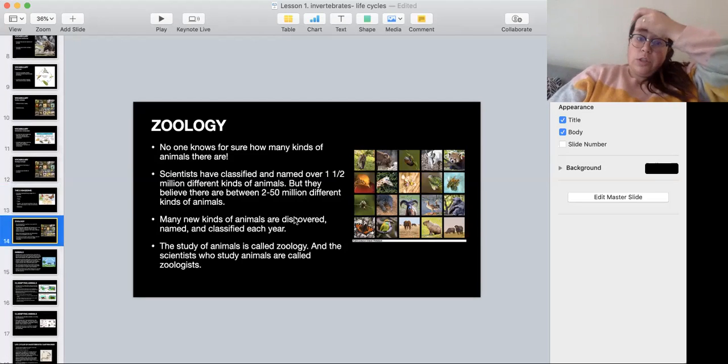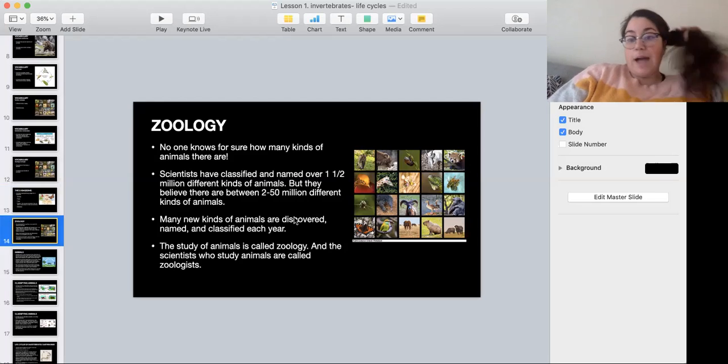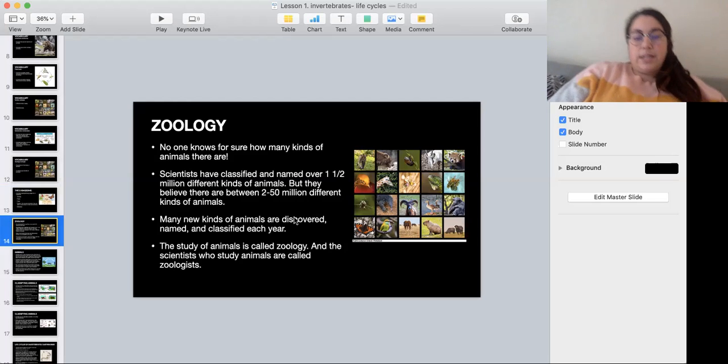About zoology, nobody knows for sure how many types of animals there are. Scientists have classified and named over 1.5 million different kinds of animals, but they believe that there are between 2 and 50 million different kinds of animals. Every year many new kinds are discovered, named, and classified. The study of animals is called zoology, and the scientists that study those animals are called zoologists.